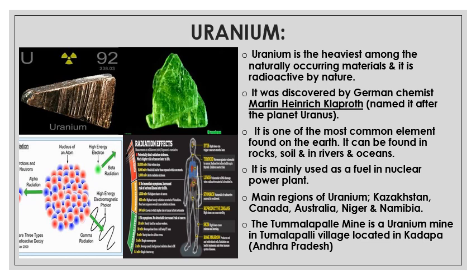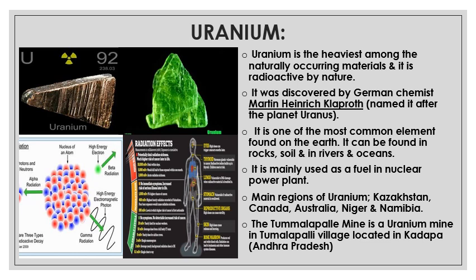Now let us talk about the second ferrous metallic mineral, that is uranium. Uranium is the heaviest among the naturally occurring materials, and it is radioactive by nature. It was discovered by the German chemist Martin Heinrich Klaproth. He named it after the planet Uranus.